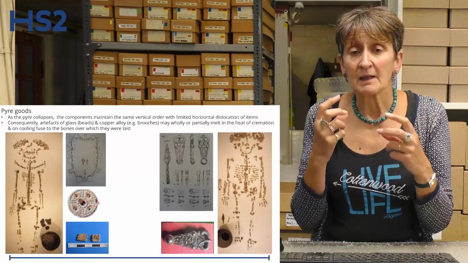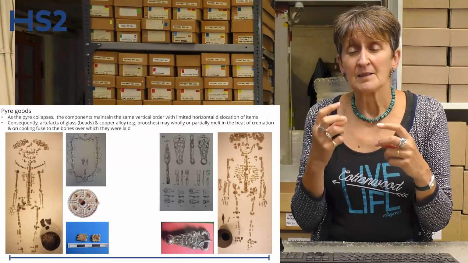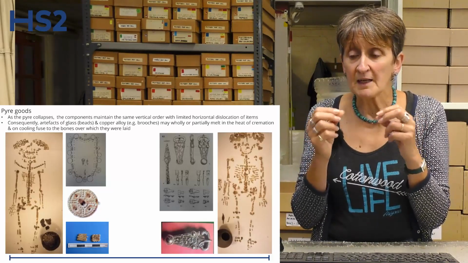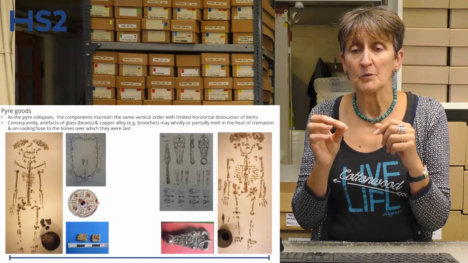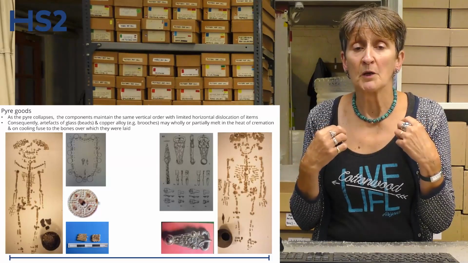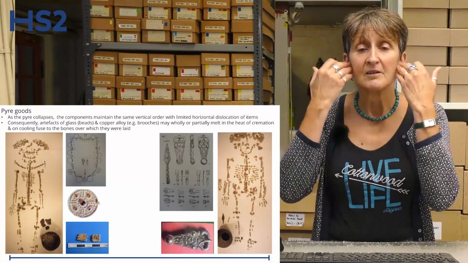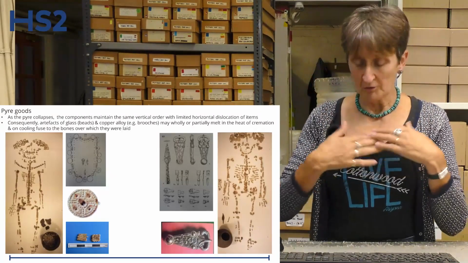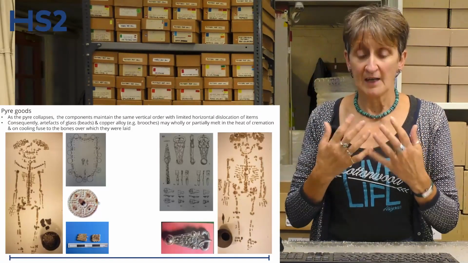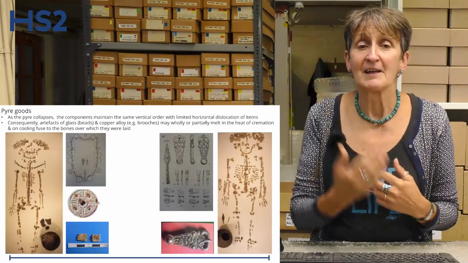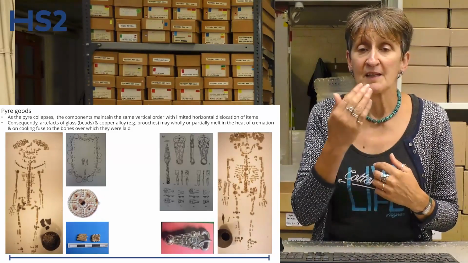But those glass beads and the bronze running into little droplets, when they cool, can quite often fuse to the bone. And that fusion tends to be seen around this area of the face, on the upper part of the chest, and occasionally on the hands. Now that shows us where those items laid on the pyre.